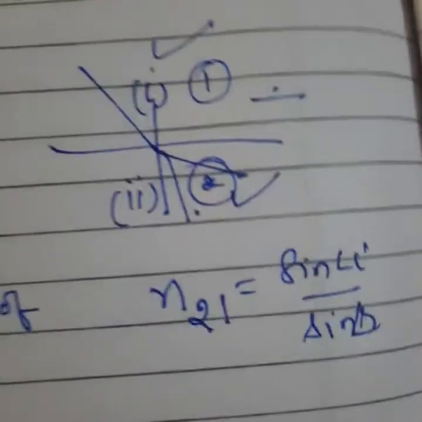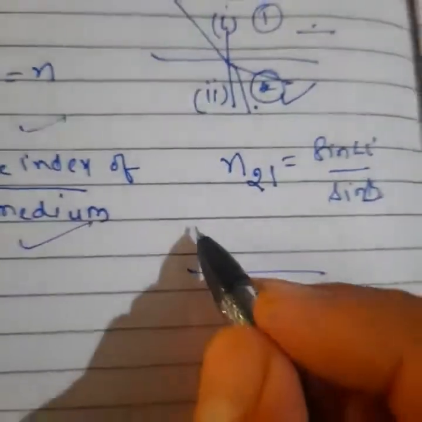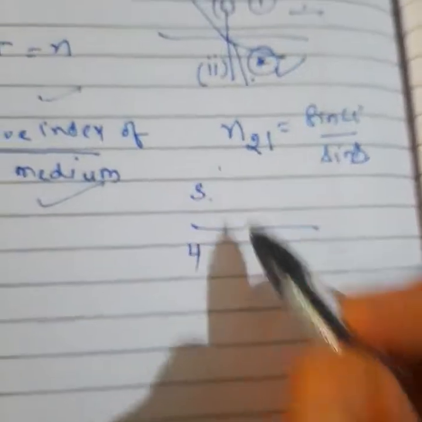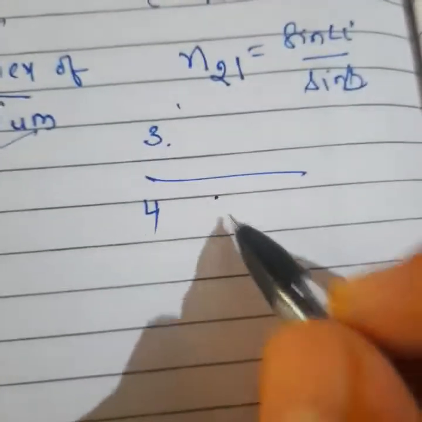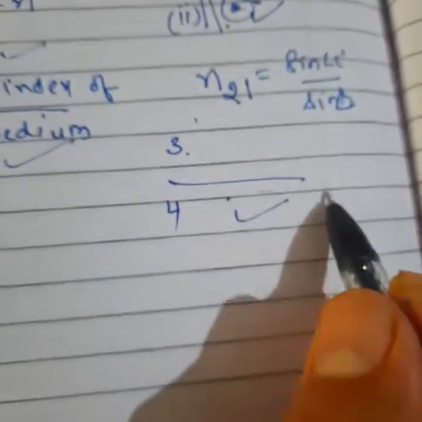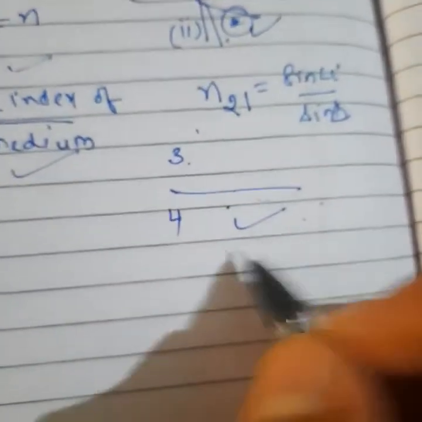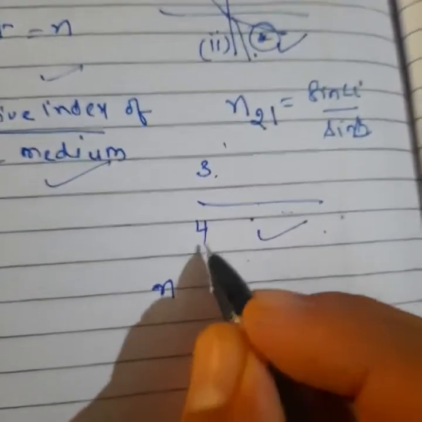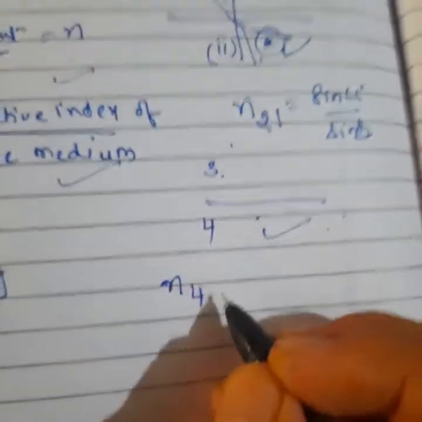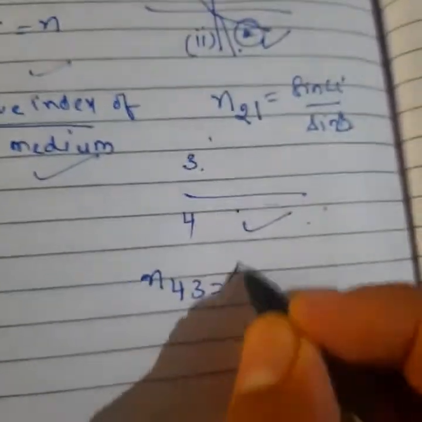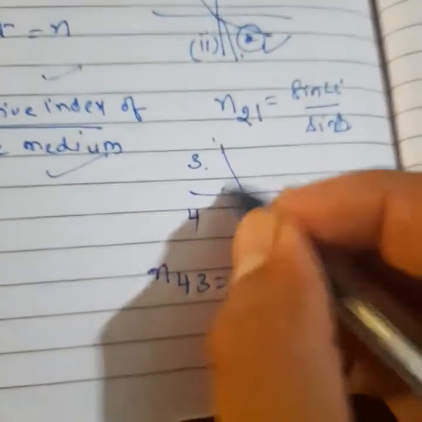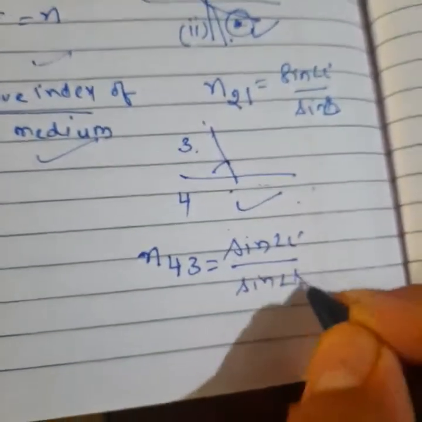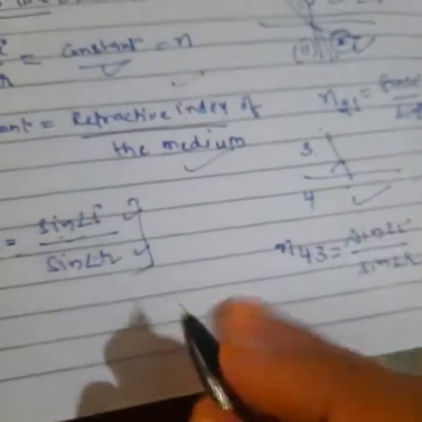Say yes or no? Second thing: if this medium is 3 and this medium is 4, light is traveling from third to fourth, so refraction comes due to only this fourth medium. In this medium light will bend or move away from the normal. Then how will you write the refractive index? You will write n4 first, then 3, is equal to sin I over sin R. In the first medium it makes the angle of incidence I, in the second medium it makes the angle of refraction R. Clear?